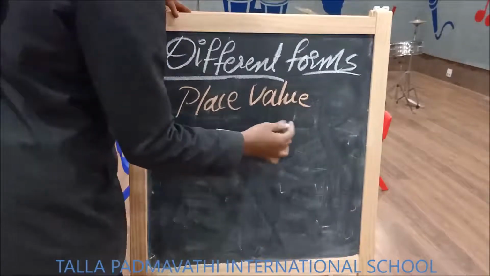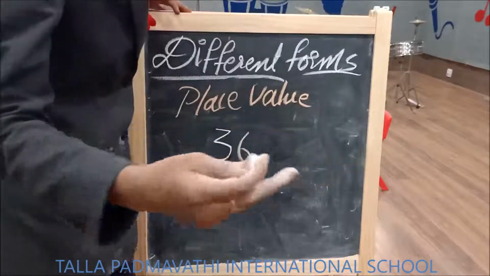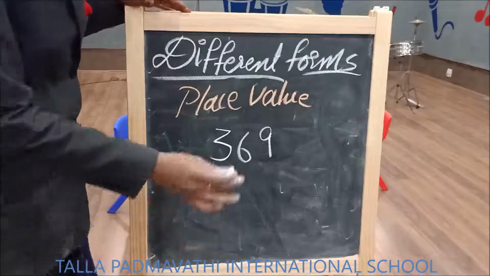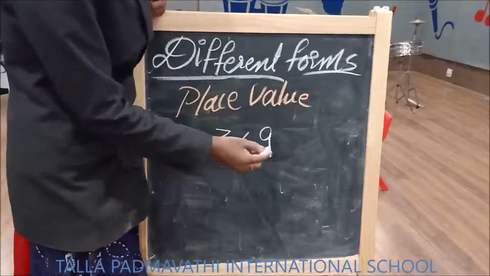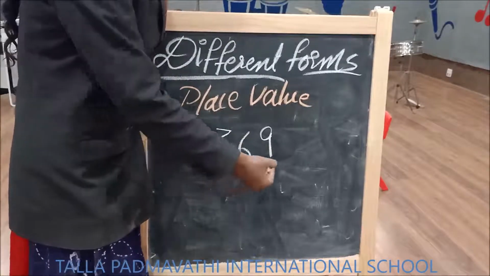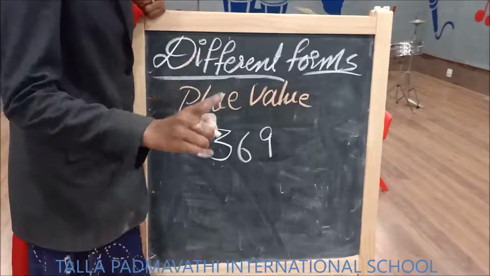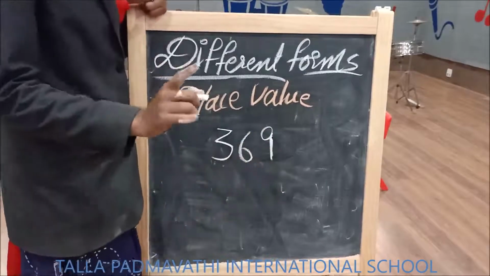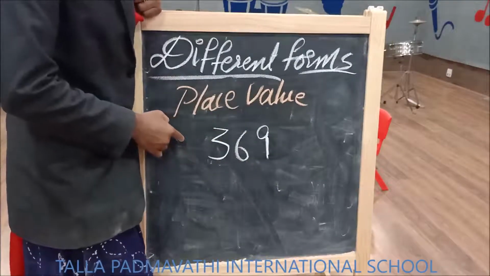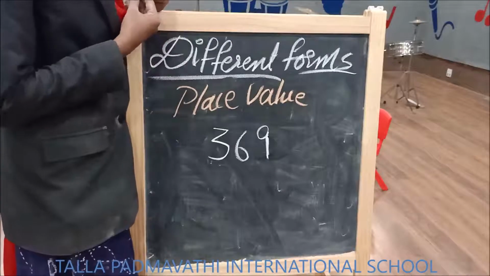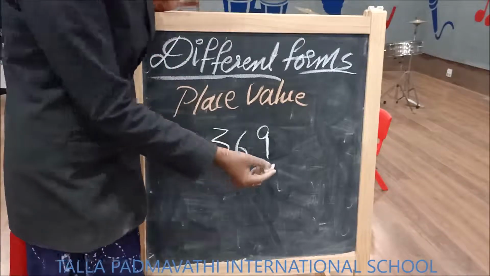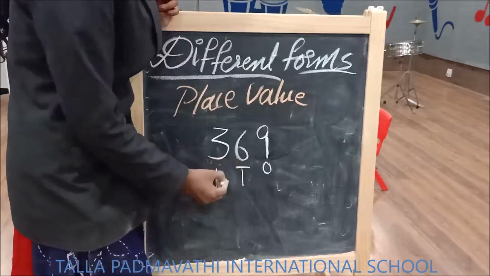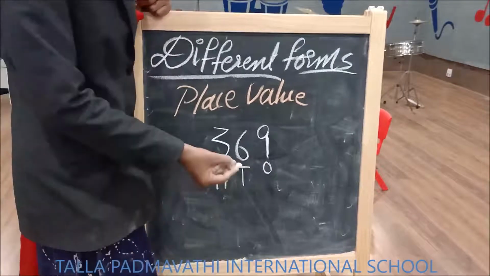3, 6, 9. First of all, what we need to write? We need to write the place values, and the place value starts from the left side, children, or right side? It's always from the right side. Don't make a mistake of writing the place values from the left side, and each and everything will go wrong. So don't do that mistake. Always take it from the right side. Ones, tens, hundreds.